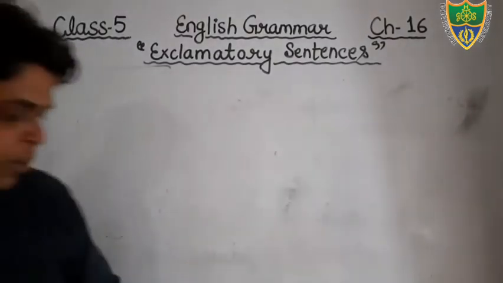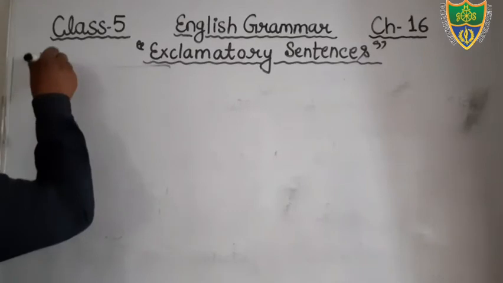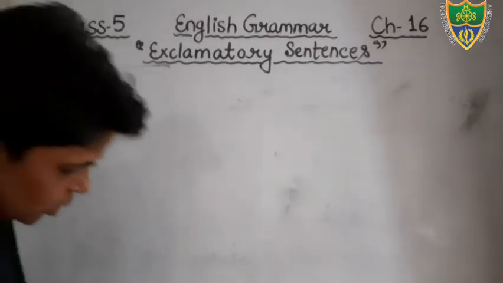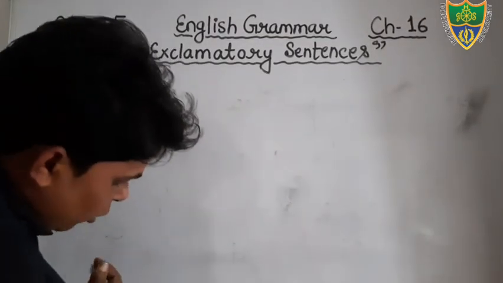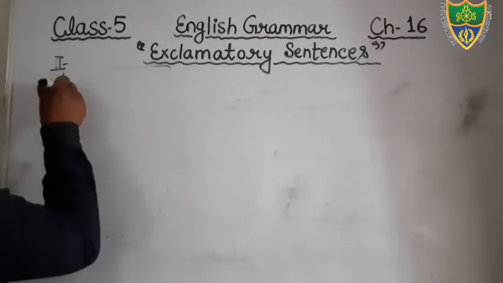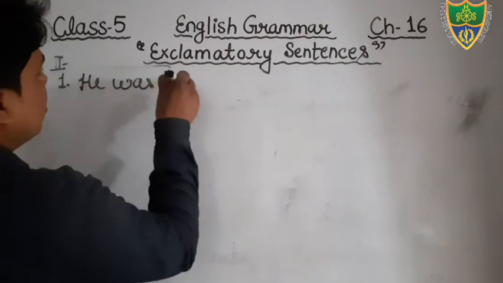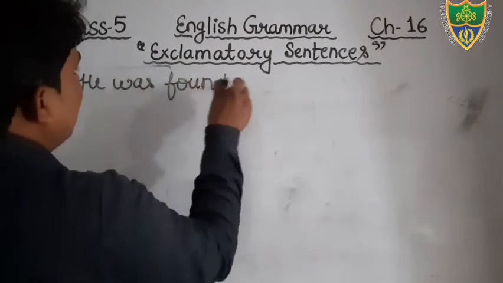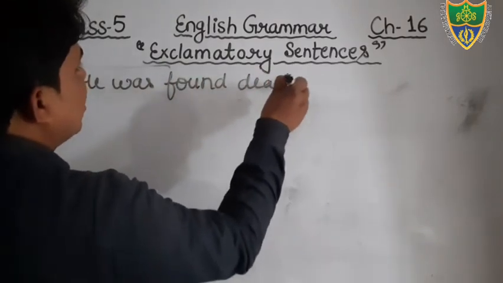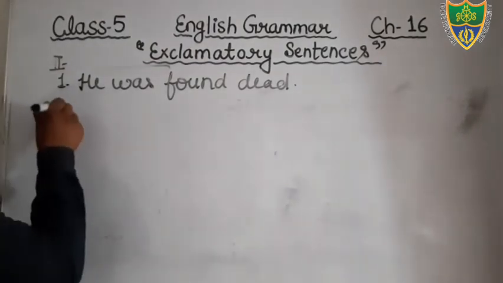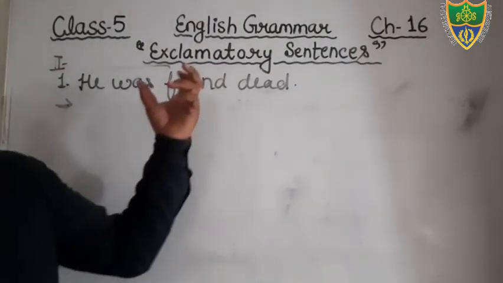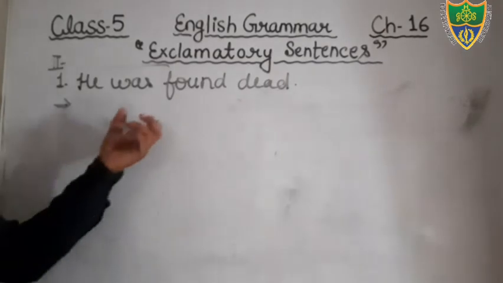Just see, students, first question is given, in the exercise number second, we can discuss. He was found dead. The first sentence is given. He was found dead. Okay, so this is your sentence. That is assertive sentence, and you have to change it into exclamatory sentence. What it shows?